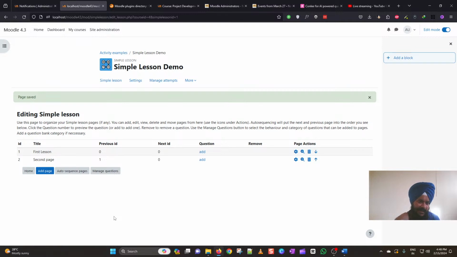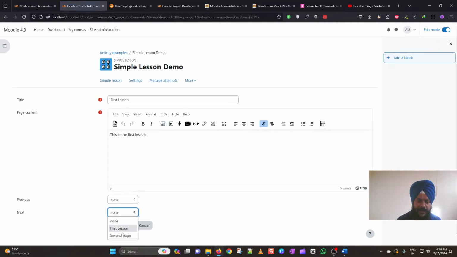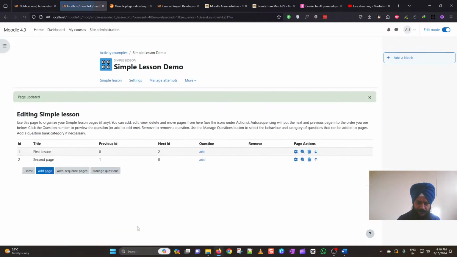So just click Next. Now you can see that we have a previous ID here, but we don't have a next ID here. So I need to edit the first one again, and under the next ID, I need to go to the second page. So you can see that we have a proper learning pathway for our students.